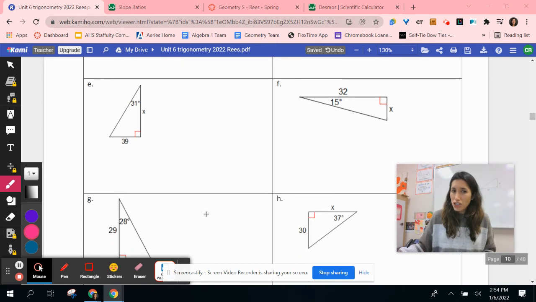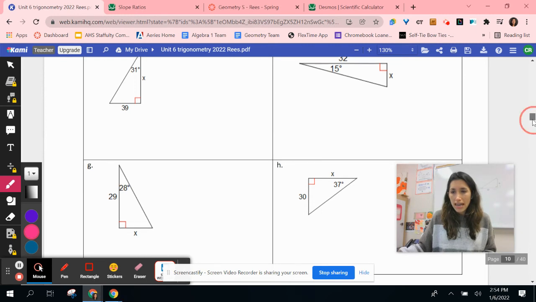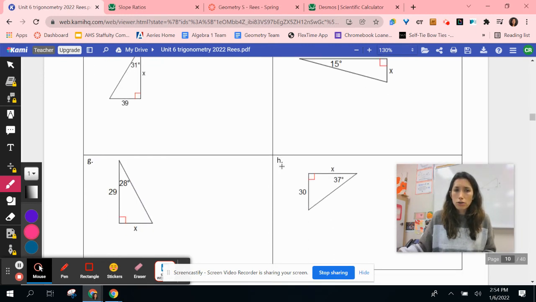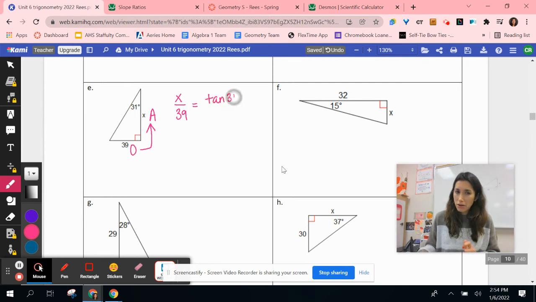Okay, now that you've had a chance to practice it a little bit more, I'm going to show you another triangle here. And I'm just going to show you a different way to format your answer or to format your work. Okay, so we've got two sides here, opposite and adjacent, right? Now this side is next to 31 degrees, adjacent and opposite. Remember, our ratio is always opposite over adjacent. So we're going to say x over 39 is equal to, and instead of looking up what the tangent of 31 degrees is, I'm just going to write tan 31. I'm going to put that over 1.